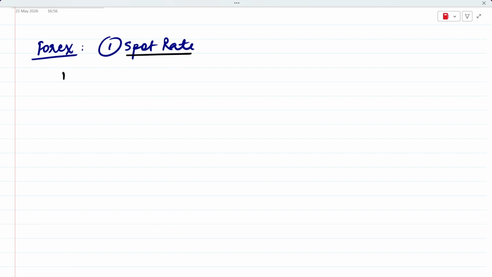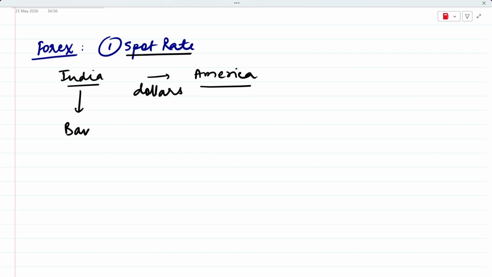Imagine that you are sitting in India and you want to send dollars to someone who is in America right now. So what do you do? You go to a bank first and you will exchange your rupees for dollars, right? You are going to exchange your rupees for dollars and the money will move to America within 2 days. So this is the process I'll have to follow if I'm sitting in India and want to send my money to America.